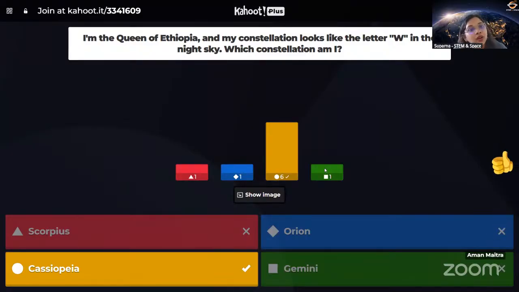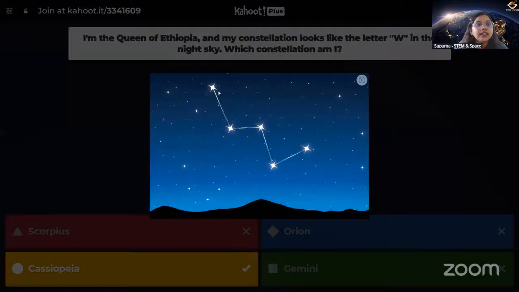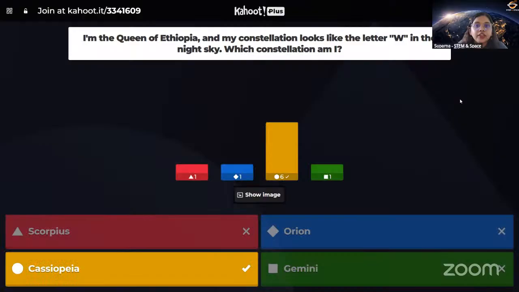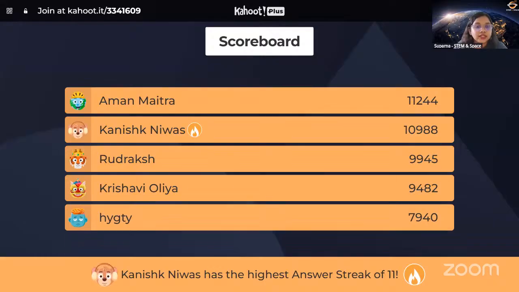So Cassiopeia was the queen of Ethiopia and she was like a jealous queen. So, because of her jealousy and because of her cruelty, gods put her in the sky. Okay, so it's actually Cassiopeia, not Scorpius, nor Orion, or Gemini. It's Cassiopeia. And we use Cassiopeia for finding the Polaris. That's a very interesting thing.